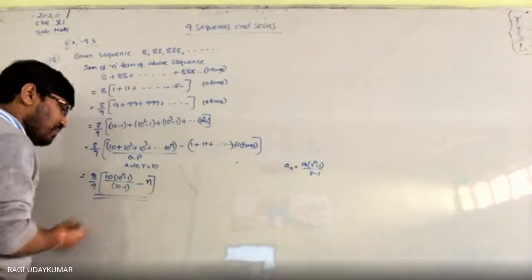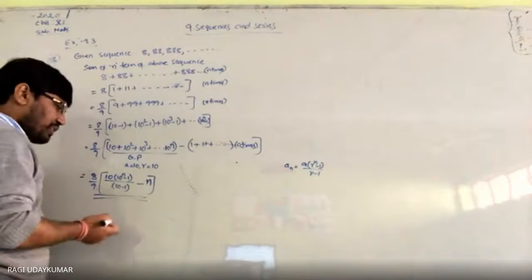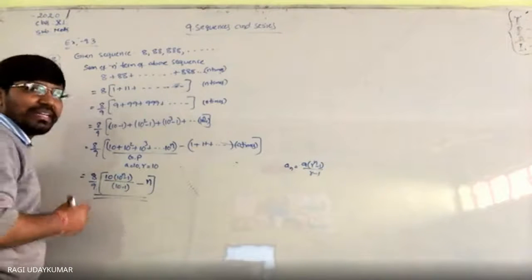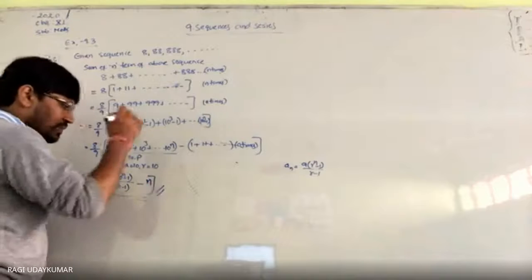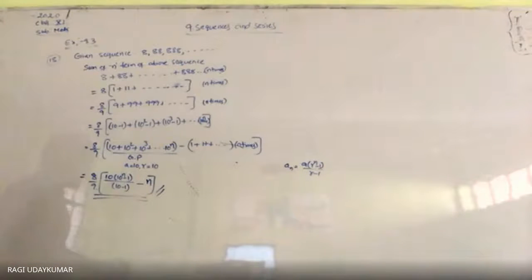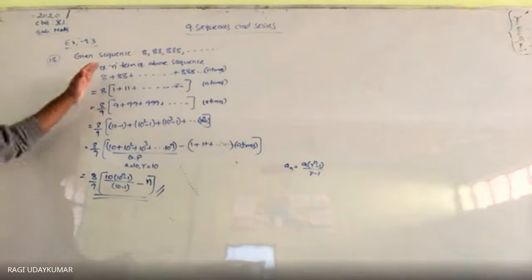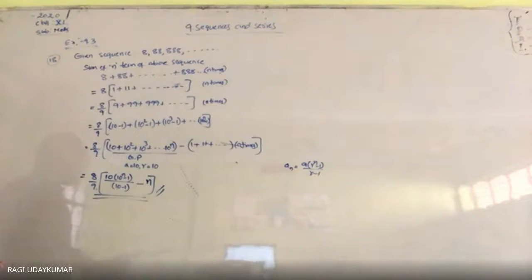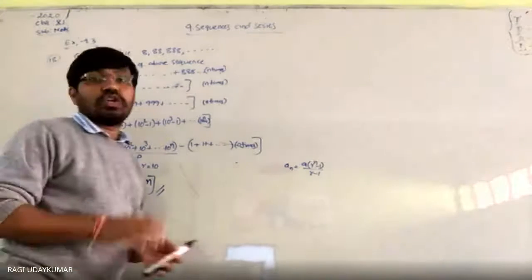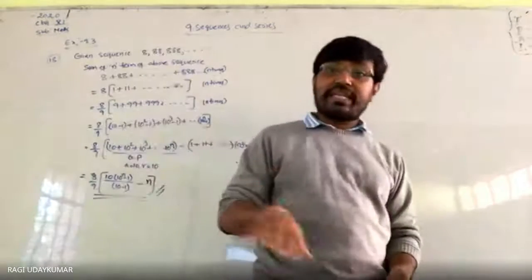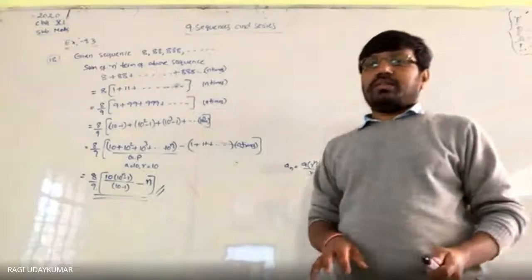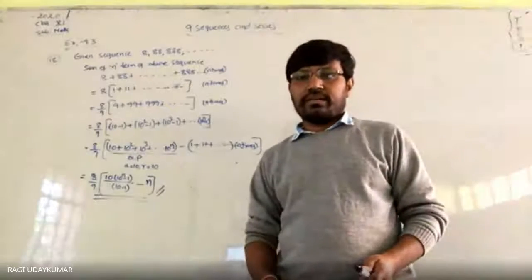If you want, you can simplify it still more. 10 minus 1 can be written as 9, or you can keep it like this. So the final answer is this one: sum of the n terms of this given sequence. The given sequence is not a geometric progression, but we are converting it into a geometric progression. इसको geometric progression में convert करना.